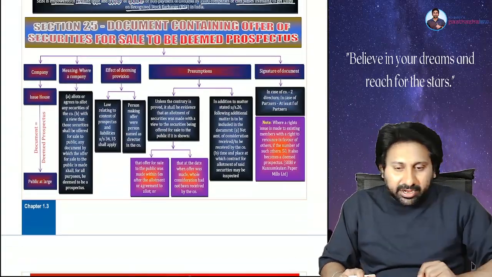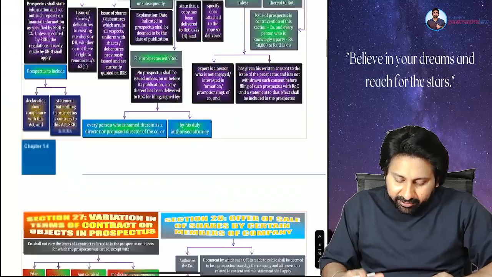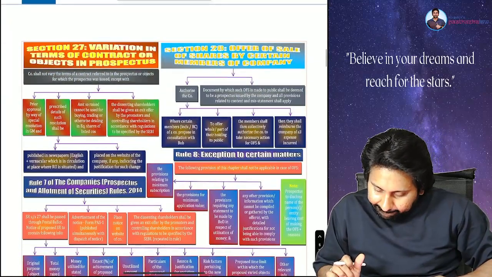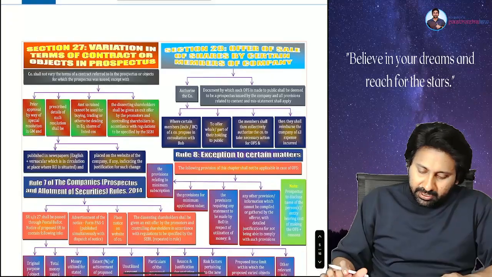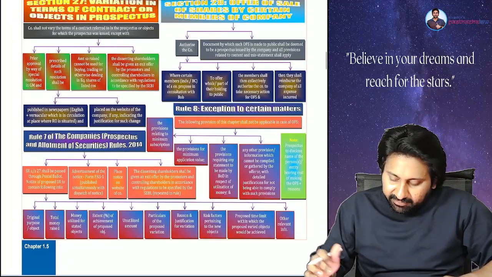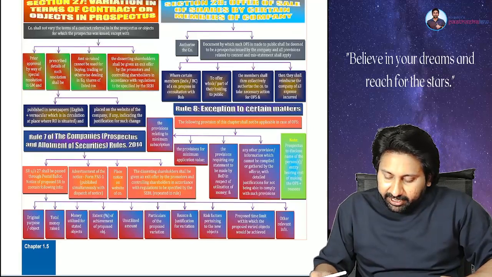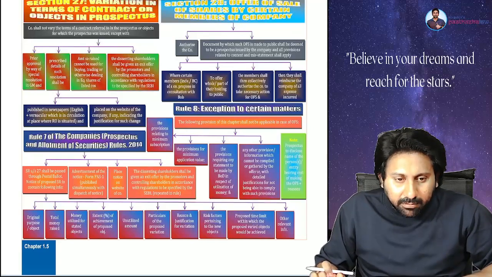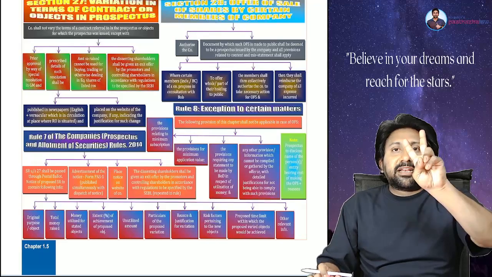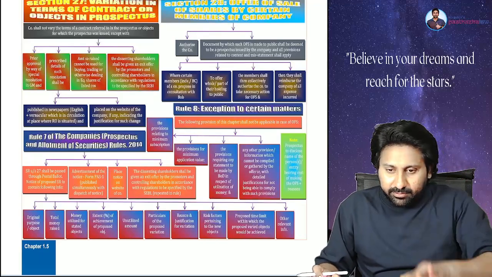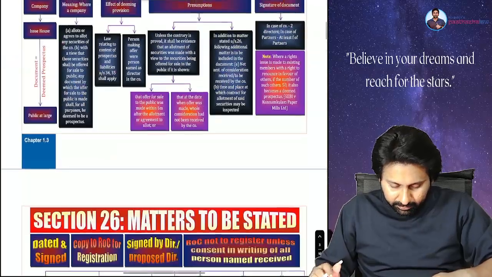There are two connecting sections. One is 25, another one is 28. Shall we begin? Let us begin.